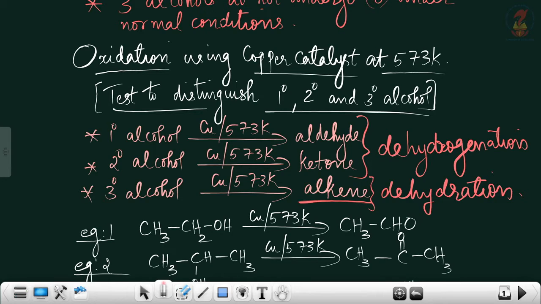Means it does not undergo dehydrogenation, instead it undergoes dehydration, that is removal of H2O. So tertiary alcohol, this is the only oxidizing agent with which the tertiary alcohol will undergo oxidation.